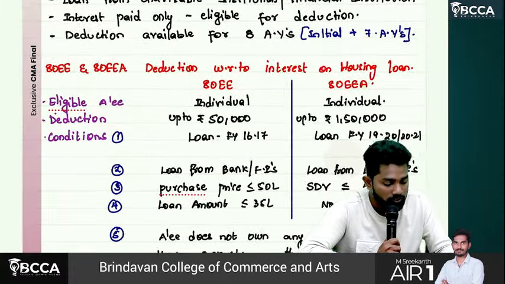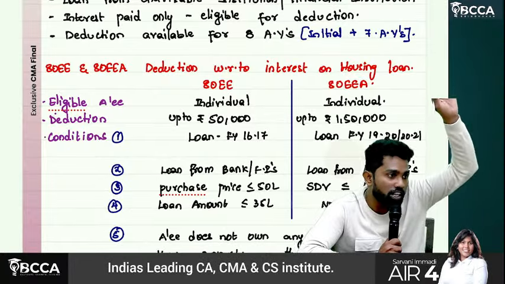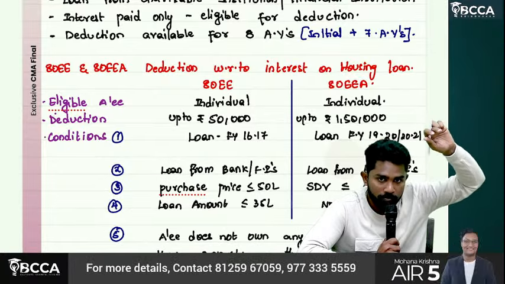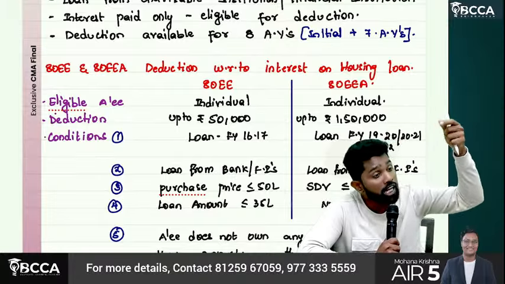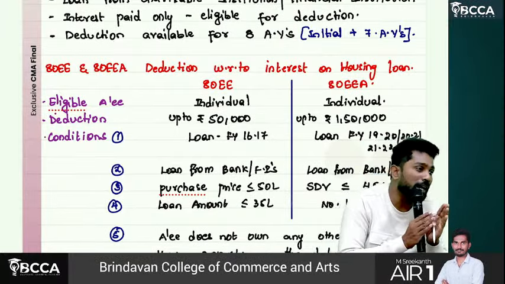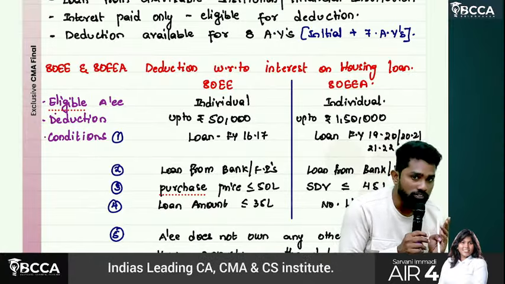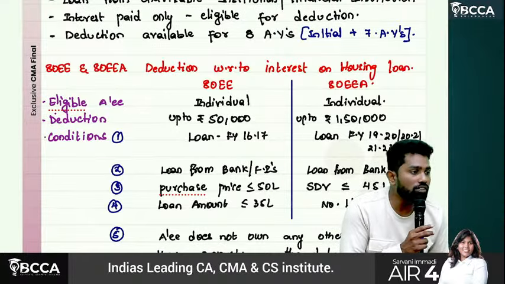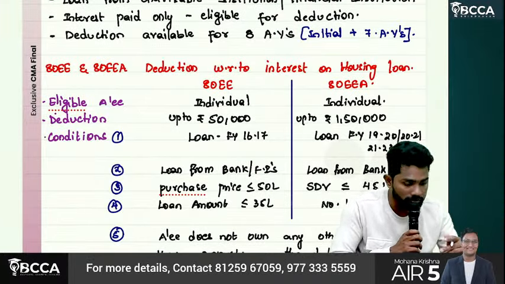Sir, not just actual interest, we are saying. Why? First you will claim under 24B, under the house property head. After claiming that deduction, that balance interest or 1,50,000, whichever is lower.